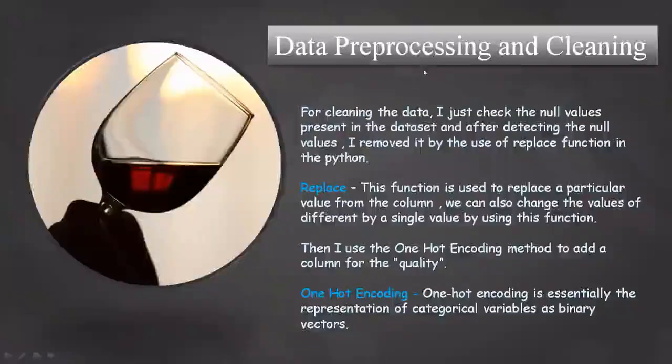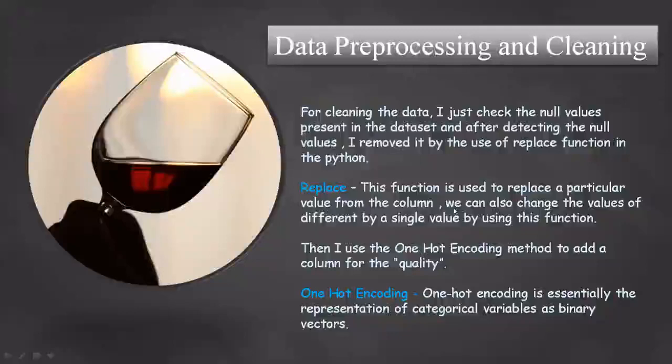So here comes the data processing and cleaning part. For cleaning the data, I checked for null values present in the dataset, and after detecting the null values, I removed them by using the replace function in Python. You can also use the fillna function to clear the null values. But I will tell you what I have done to remove those null values in my implementation part. So here comes what the replace function is used for.